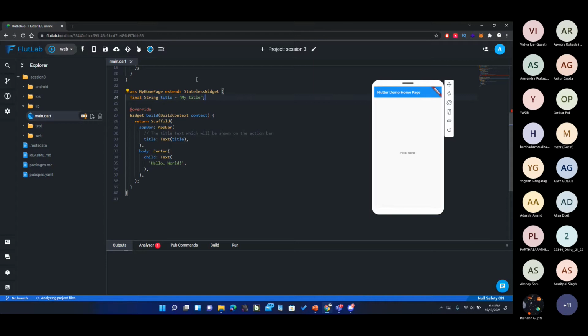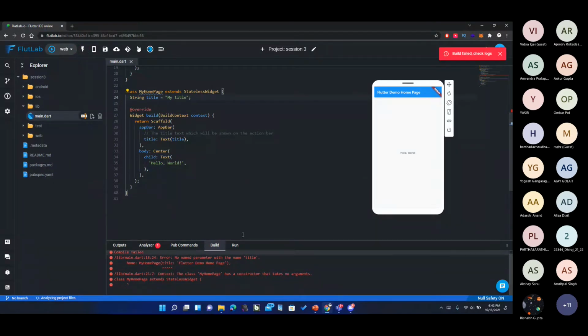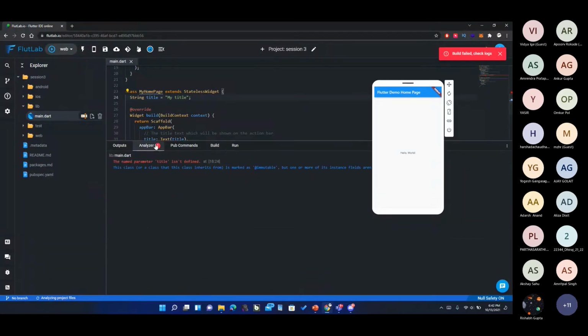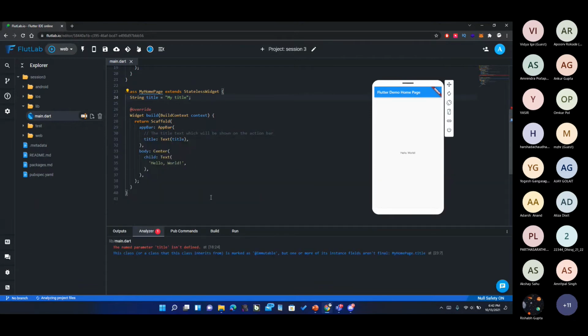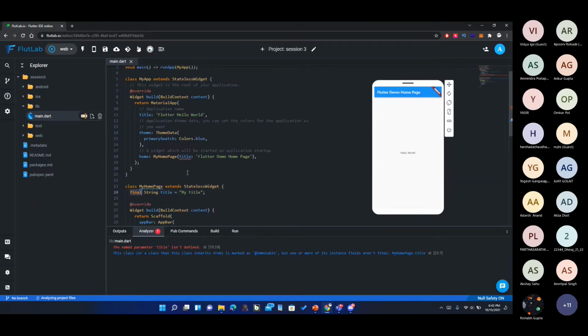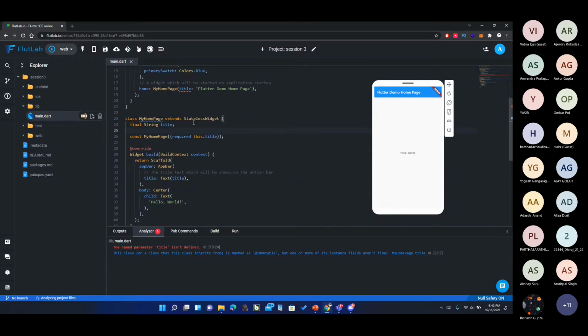Hit save, and hot reload. Okay, build failed, check the log. Giving some errors. So what is this? Title isn't defined. Okay, we need to remove it from here as well. So let's leave it as it is. It will take more changes than I expected. Let's leave it as it is right now. Yeah, so we are back on how it was before.